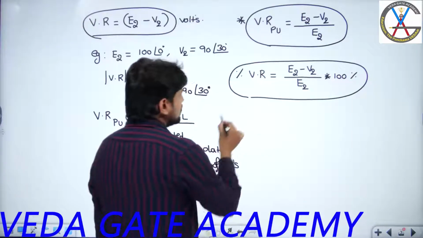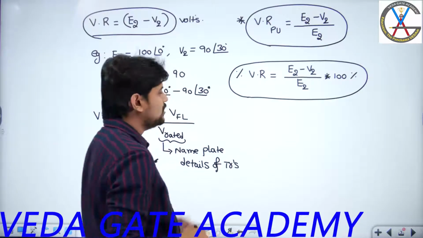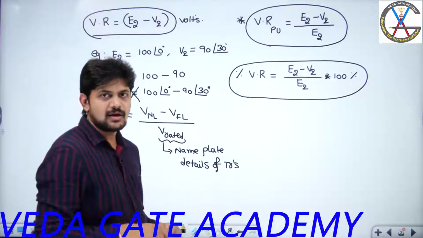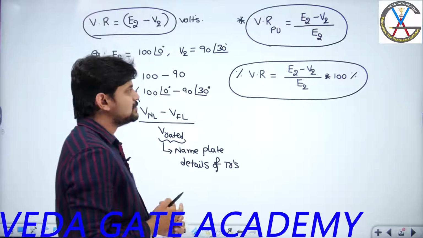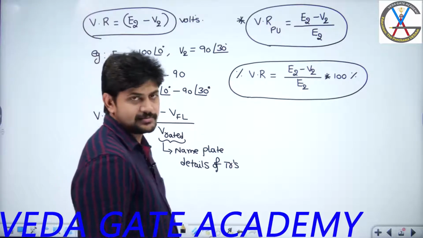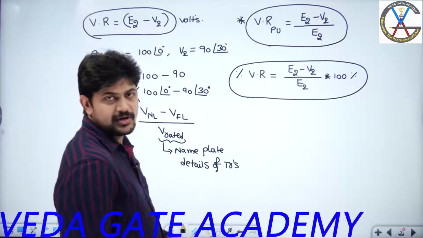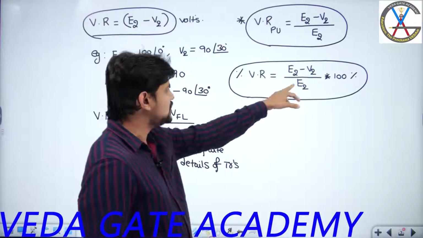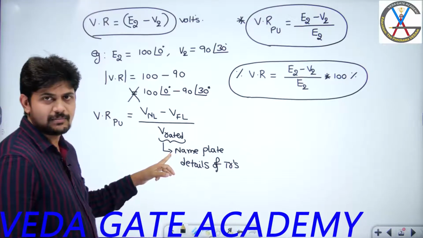Now we need to write the detailed expression for voltage regulation to solve the questions. In order to get the detailed expression, let us try to understand how to get the difference between E2 and V2, because anyway this E2 or rated voltage will be obtained from the nameplate details.